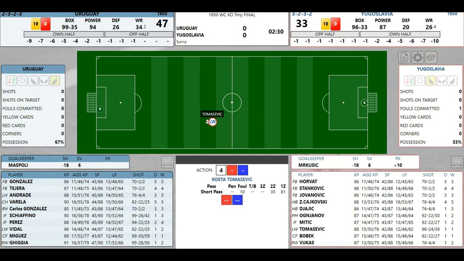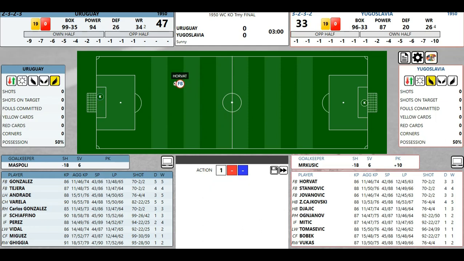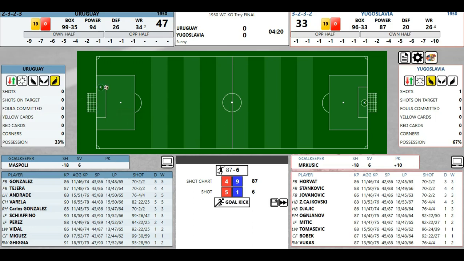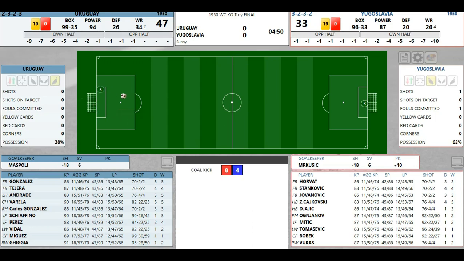Tomasevic. Up to Horvat. Horvat will do that. Horvat continuing to give trouble. Gives it to Tomasevic, who says he can shoot. Tomasevic! Oh, nope. So the Uruguayans will get the ball back. Looks like that's going out of play. It is. Yugoslavia trying to do something.